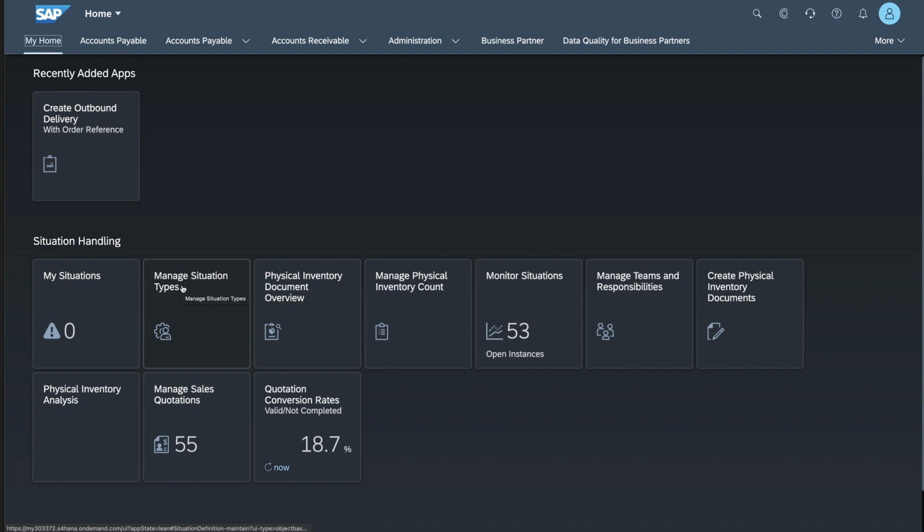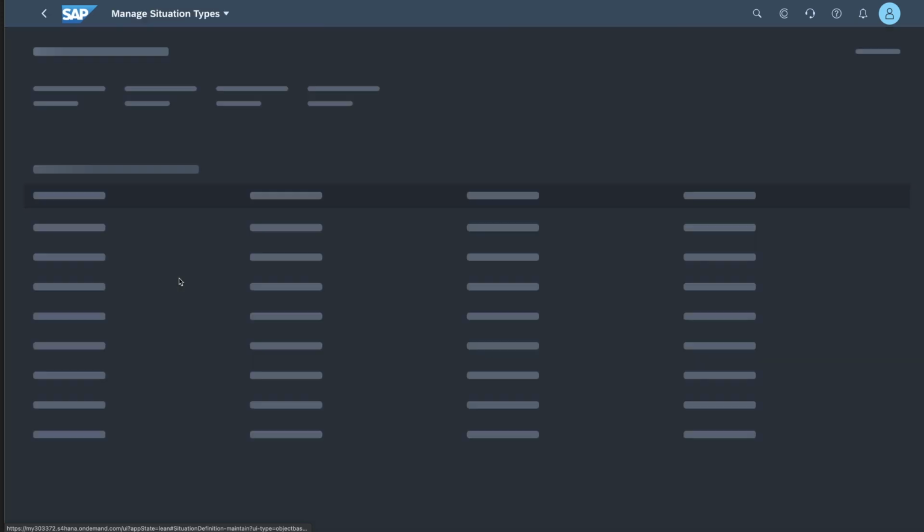In this case, we're going to be looking at it from a positive point of view, from a proactive point of view. And as I said, I want to be proactively advised of situations where I have quotations that are about to expire. So let's go into Manage Situation Types.